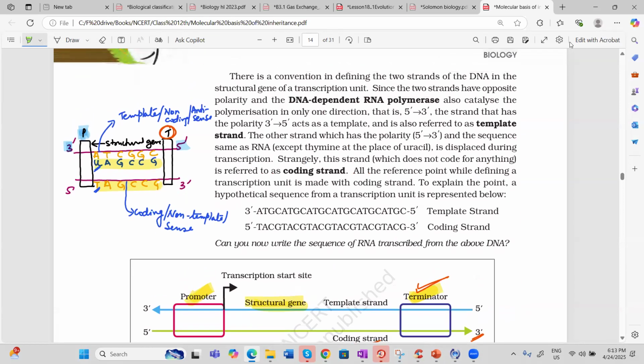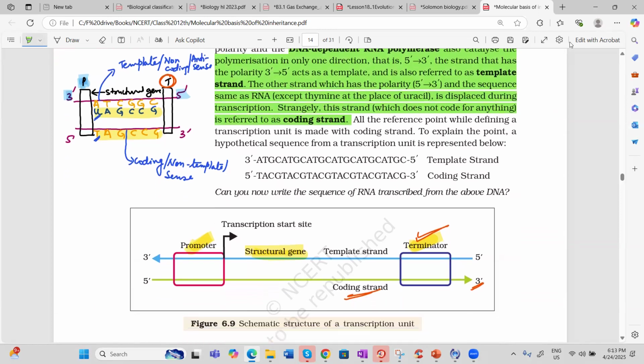Now, see this here. The main enzyme which is used for making the RNA is DNA-dependent RNA polymerase. Just like in replication, it will do polymerization in one direction, that is 5' to 3'. It means the strand with 3' to 5' polarity will act as the template strand. The other strand will work as the coding strand.